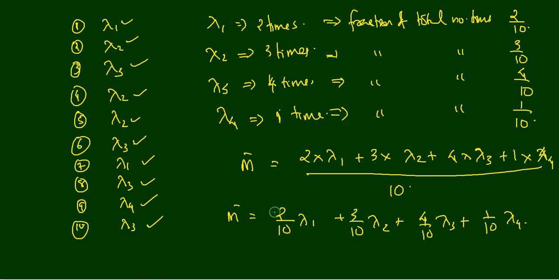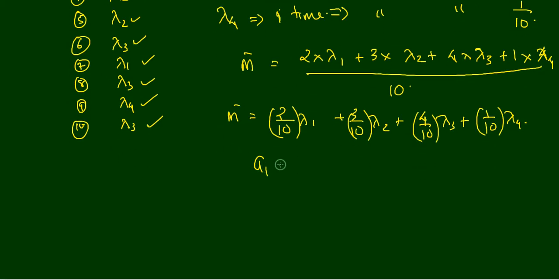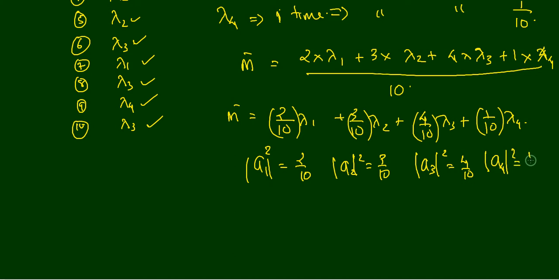Here lambda 1 is multiplied with 2 by 10, 3 by 10, 4 by 10 and 1 by 10. So if you take modulus of a1 square is equal to 2 by 10, modulus of a2 square is equal to 3 by 10, modulus of a3 square is equal to 4 by 10 and modulus of a4 square is equal to 1 by 10.